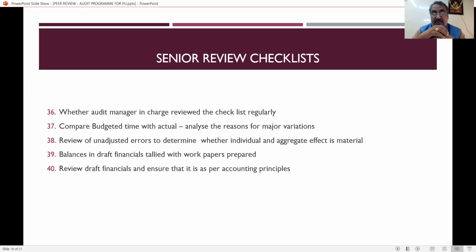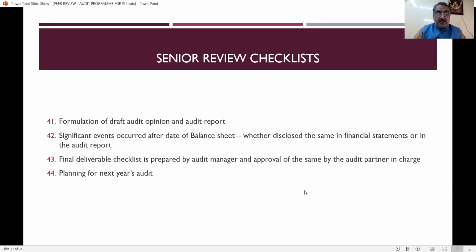And balance in draft financials tallied with the working papers required. So what about the financials, and whether all those financials have the proper working papers? So this also has to be reviewed by the reviewer, and review draft financials and ensure that they are as per accounting principles. So before signing it, the practicing unit has to prepare the draft financials, and see that all those draft financials are in agreement with the accounting principles.